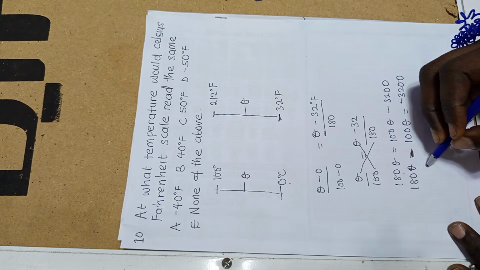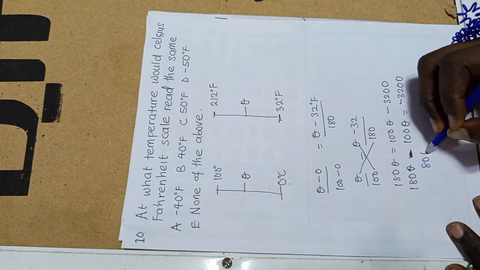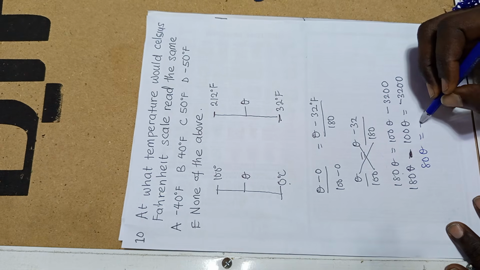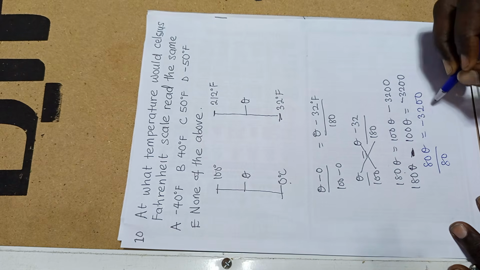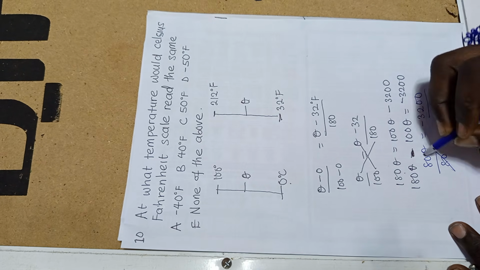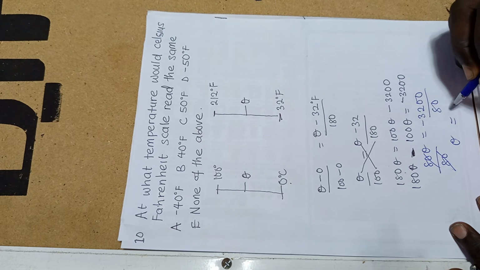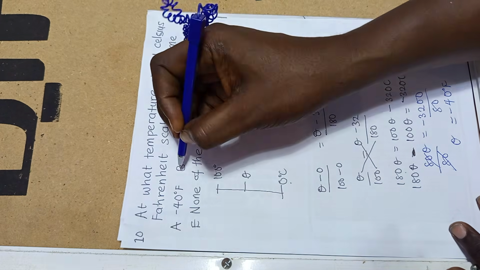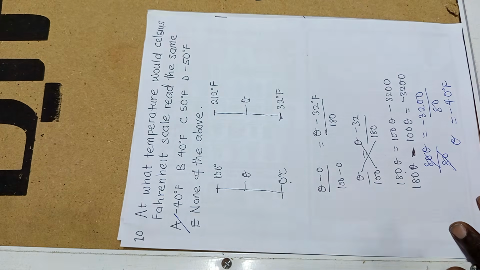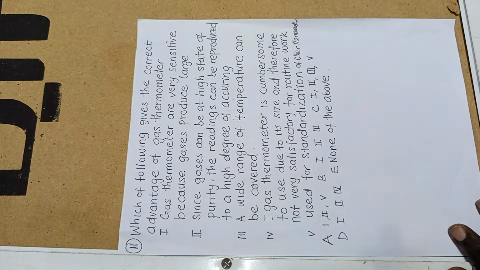Now what do we do? 180 theta minus 100 theta will give us 80 theta, which now equals minus 3,200. Divide both sides by 80. So theta will give us minus 40 degrees Fahrenheit. So I will go with minus 40 degrees Fahrenheit.